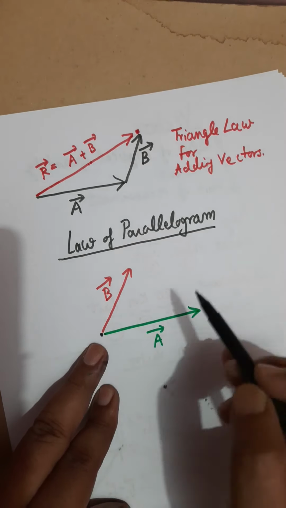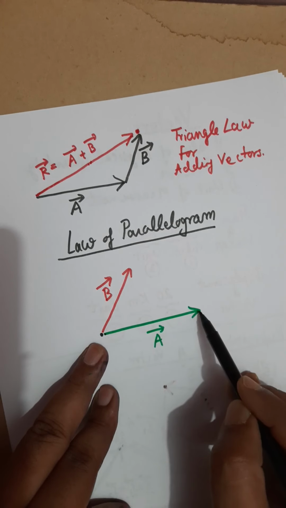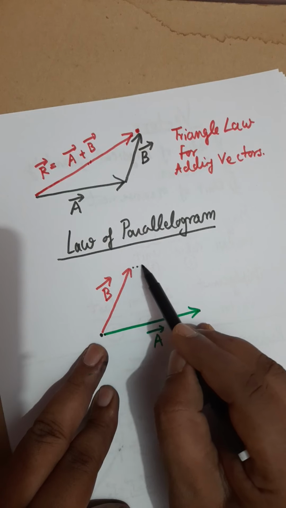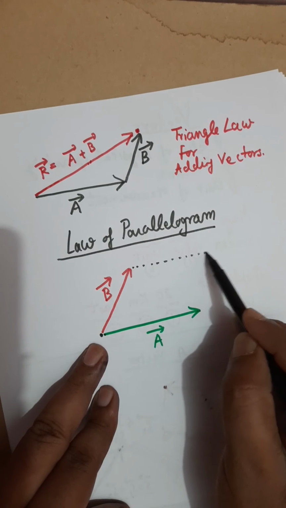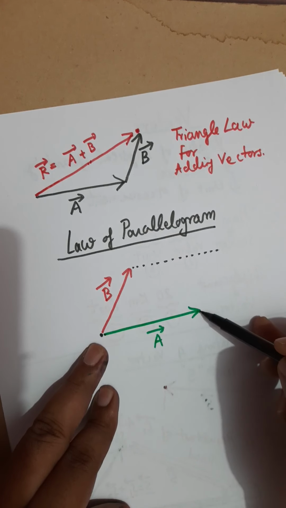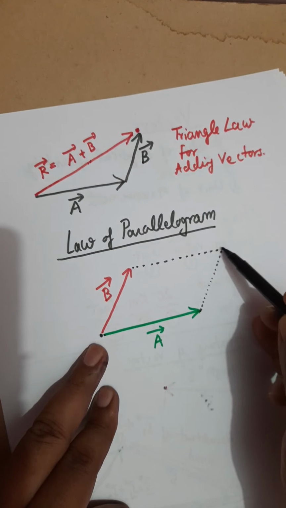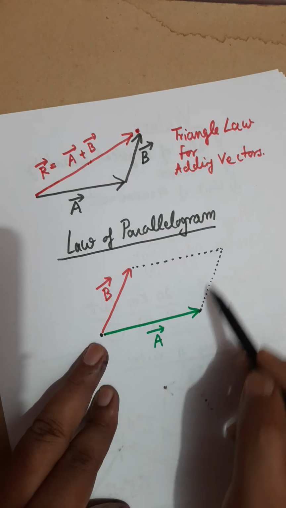Now draw a line parallel to the A vector from the head of B vector, parallel and equal to this length, and draw another line parallel and equal to the length of vector B, and that means we will complete a parallelogram.